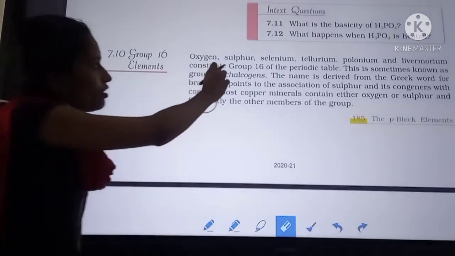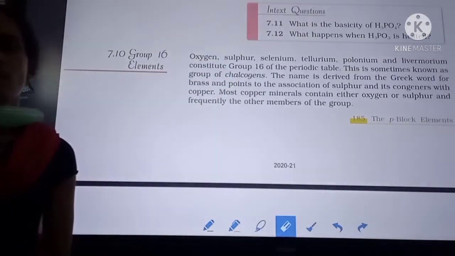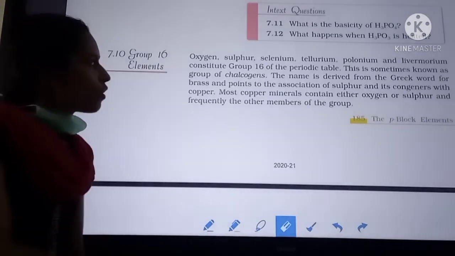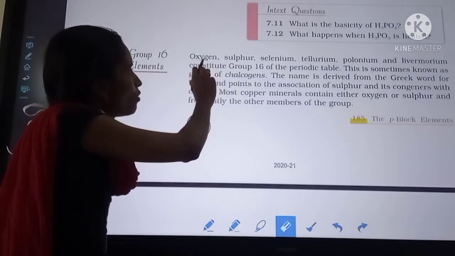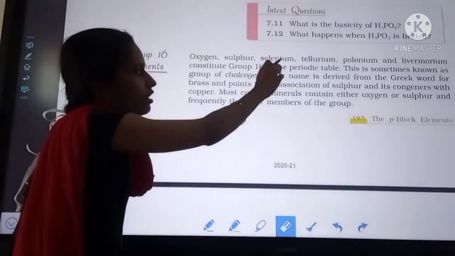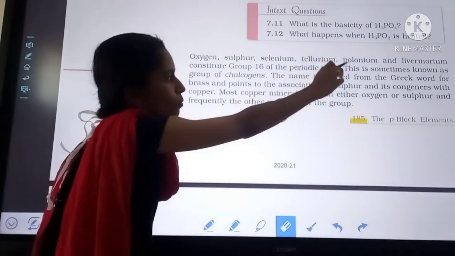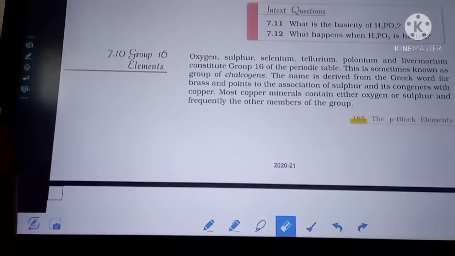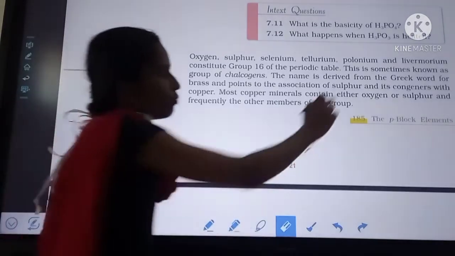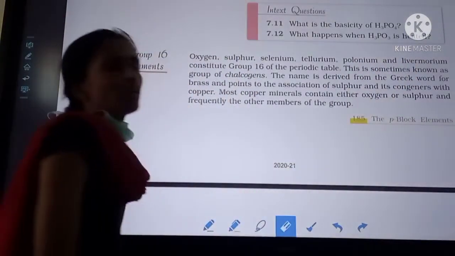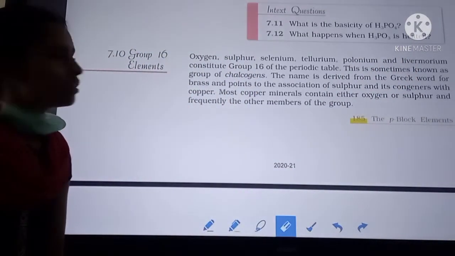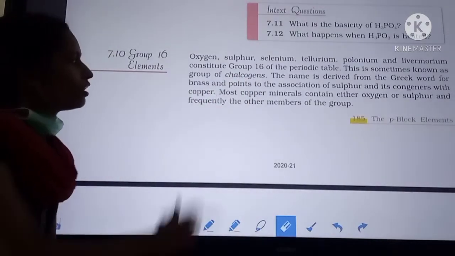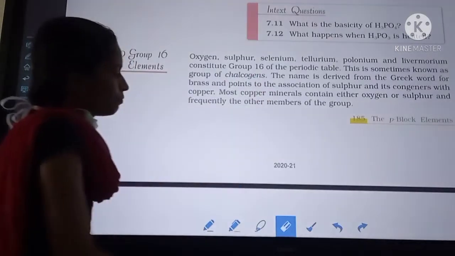The oxygen family is the 16th group of elements. In the oxygen family we have oxygen, sulfur, selenium, tellurium, polonium, and the new element livermorium. Polonium and livermorium are radioactive elements. These group 16 elements are also called chalcogens.